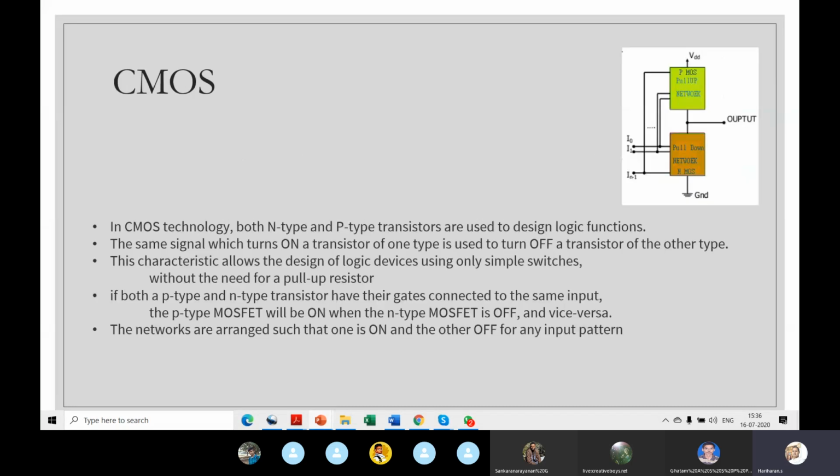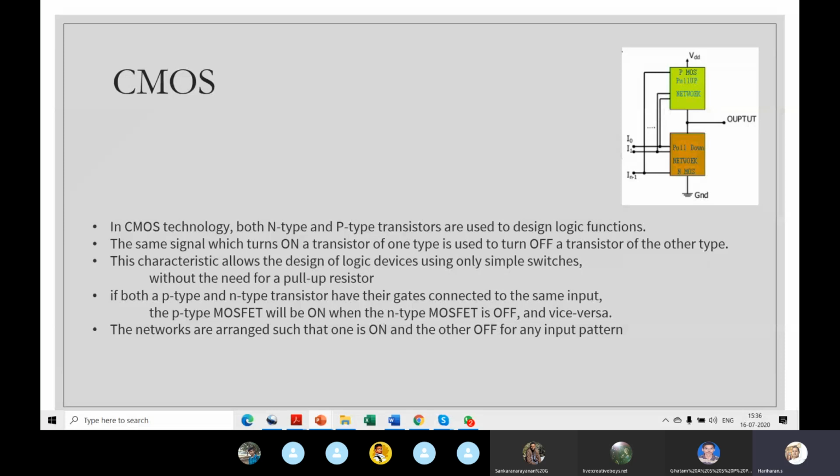So the CMOS is a combination of the PMOS and NMOS. Both are used in this. When a signal turns on a transistor of one type, it turns off the transistor of the other type. One signal is applied, so it makes one transistor on and the other transistor off. In the PMOS and NMOS, if you apply a low voltage, the NMOS conducts and the PMOS is off. If you apply a high voltage, the PMOS conducts and the NMOS is switched off. The same principle is applied here.